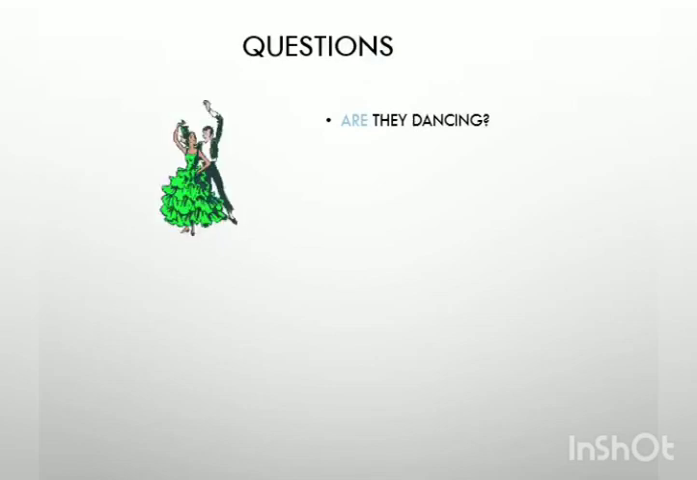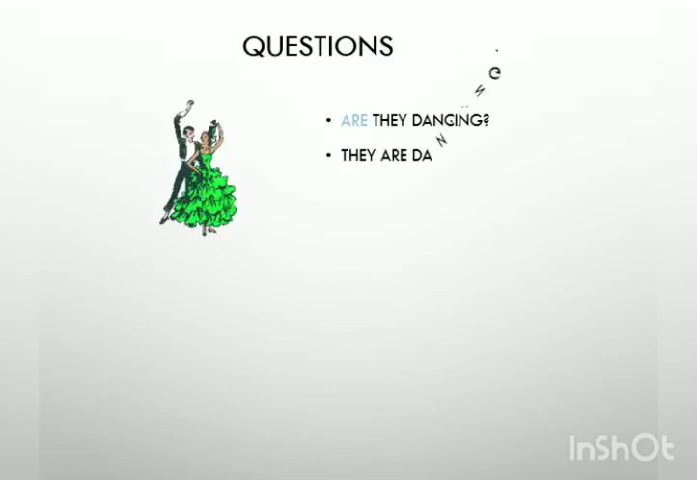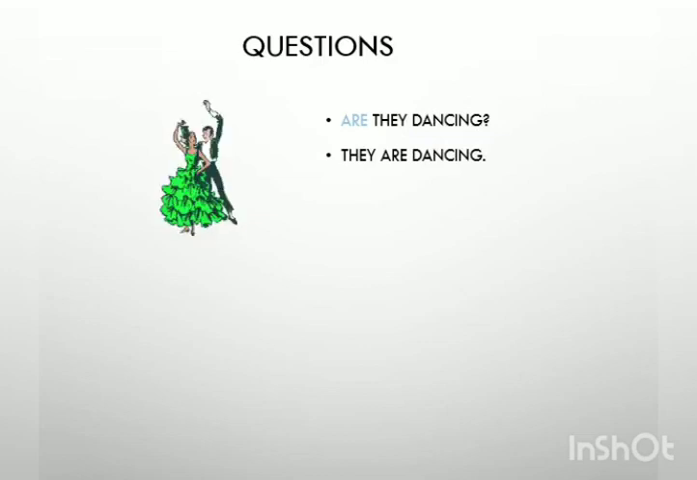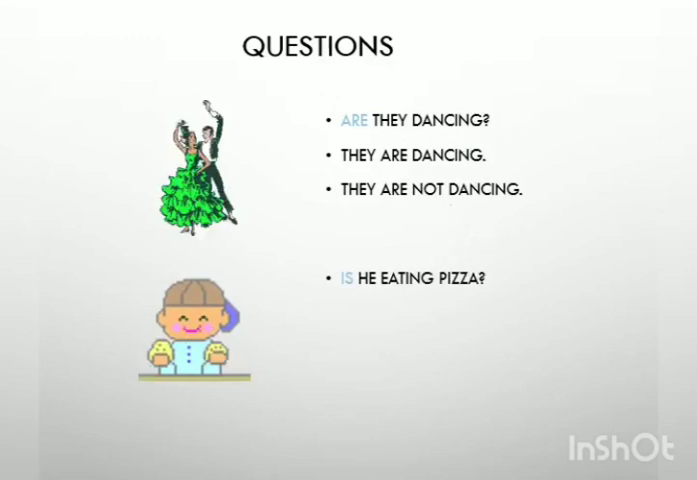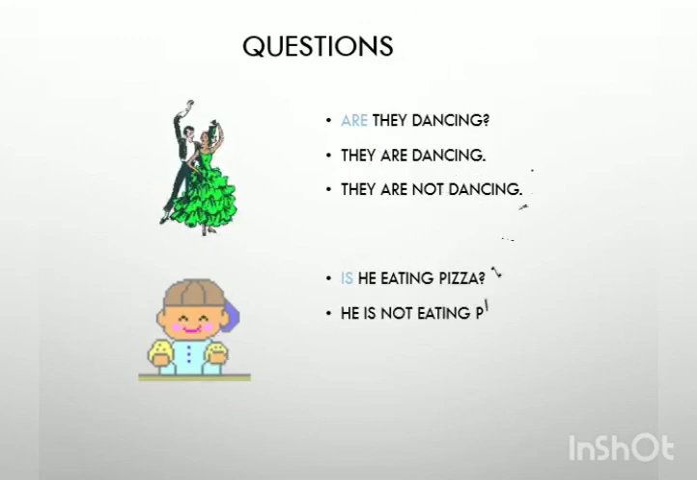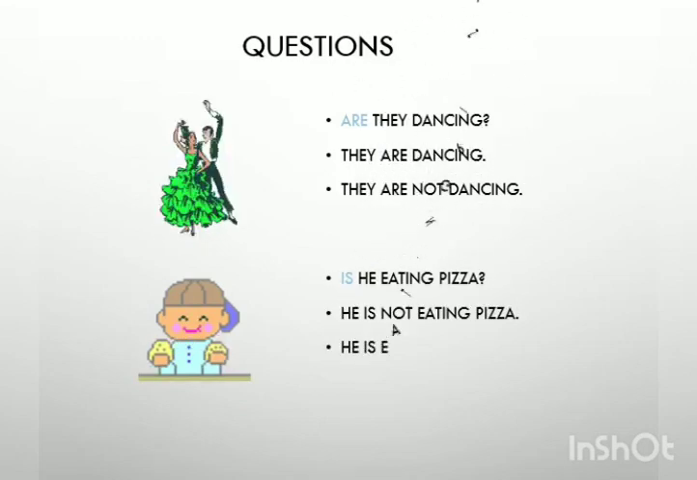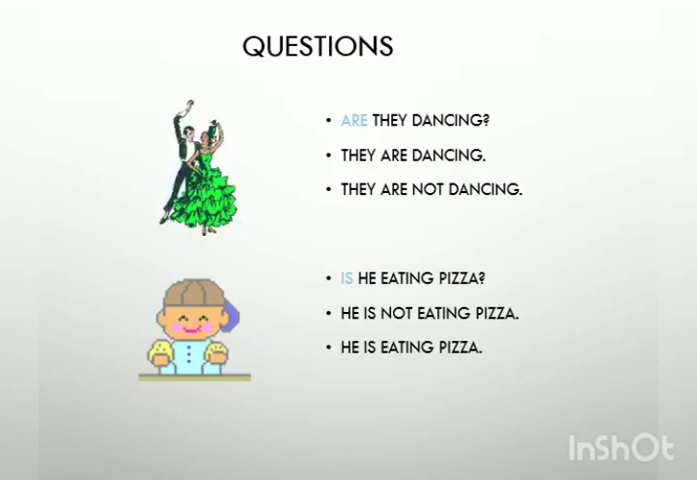Now in this picture, if I ask are they dancing, how can you answer? They are dancing. This is affirmative. Suppose it is false, how can you answer? They are not dancing. Now in the second image, you can see, is he eating pizza? It is up to you what you observe. You can say that he is not eating pizza, or you can say he is eating pizza, because I have taught you both ways, how to make an affirmative and how to make a negative sentence. So in both ways you can make it.